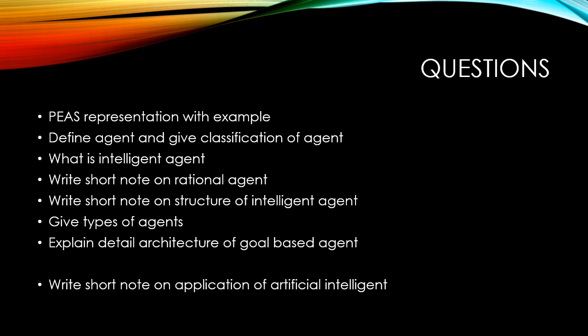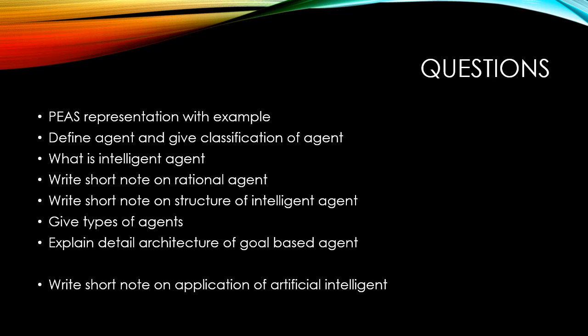The first question is PEAS representation with example. Second is define the agent and give the classification of agent. What is the intelligent agent? Write a short note on rational agent. Write a short note on structure of intelligent agent. Give the types of agent. Explain the detailed architecture of goal-based agent.